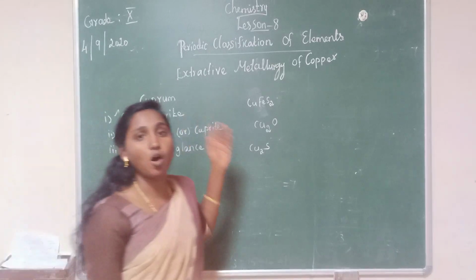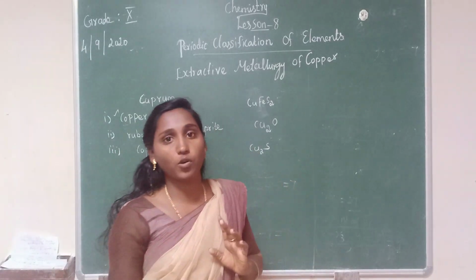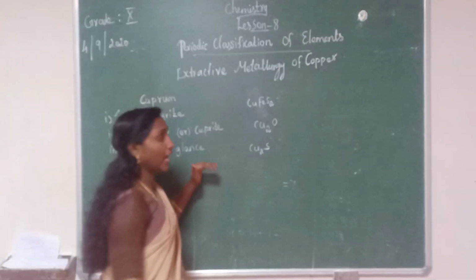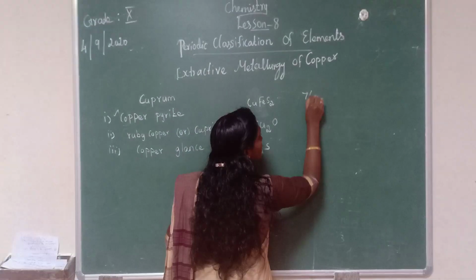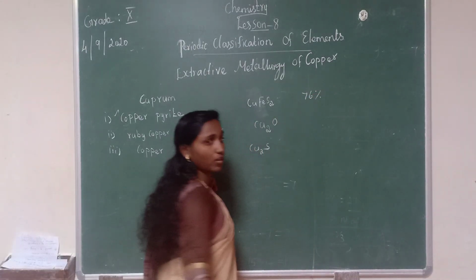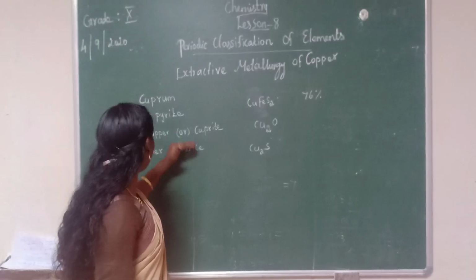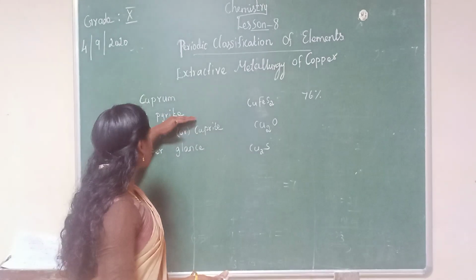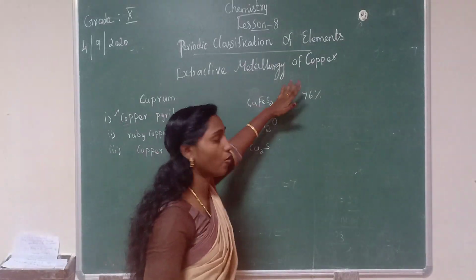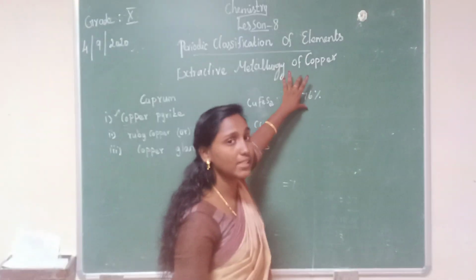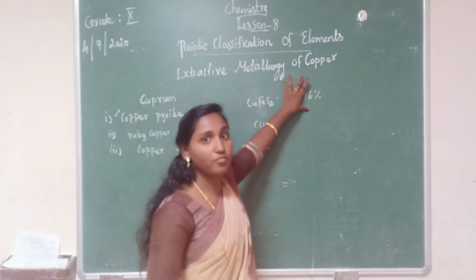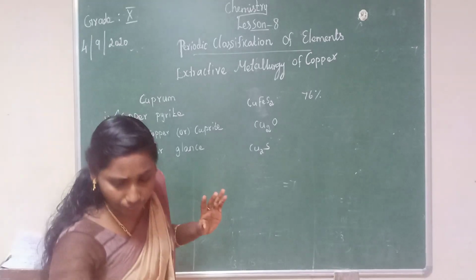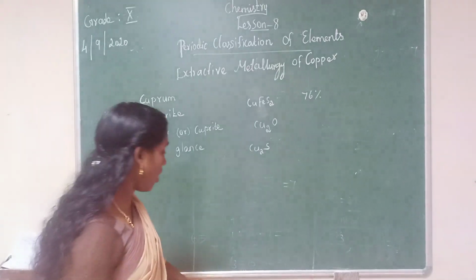Because this copper pyrite can give nearly 76% of copper, more than the others. So this copper pyrite is the chief ore of copper. Have you understood?